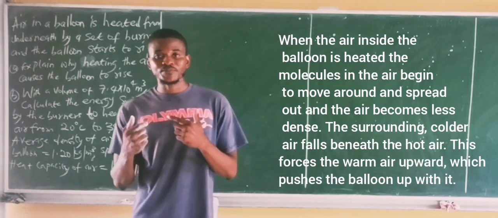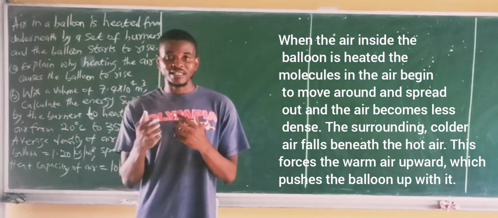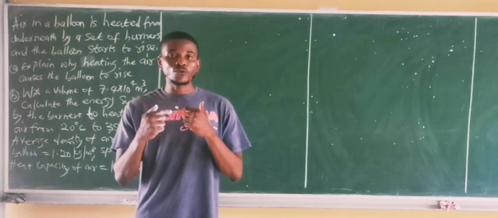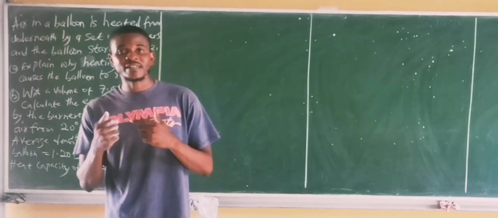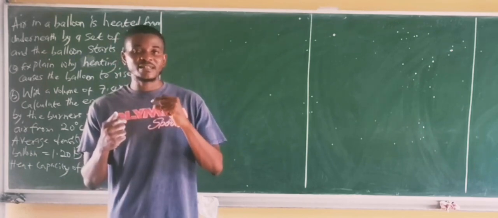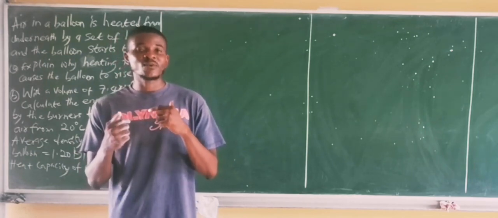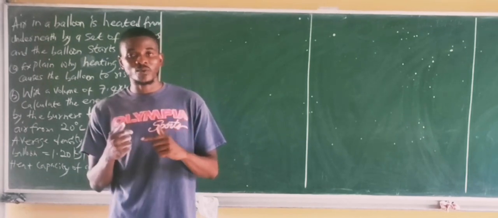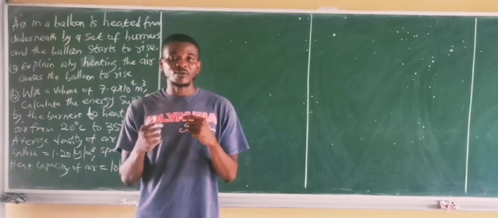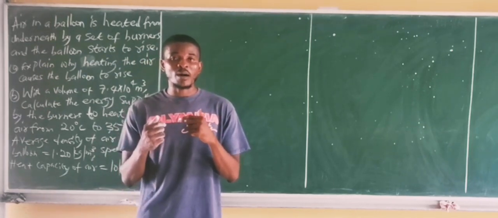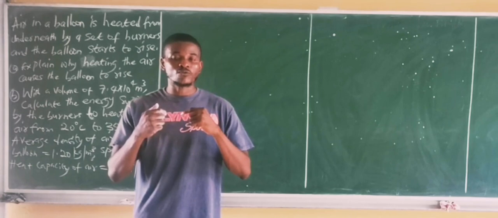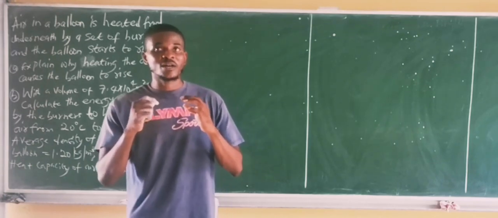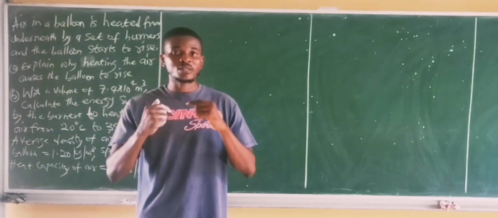Now, when this happens, they gain energy, as they gain energy to move higher. The hot air, as it gains energy, becomes less dense. That is to say, the density of the air inside of the balloon becomes very small. So once the density of the air in the balloon becomes small, what happens? The hot air begins to float up. It causes colder air around the hot air to drop down. So the hot air begins to move up.